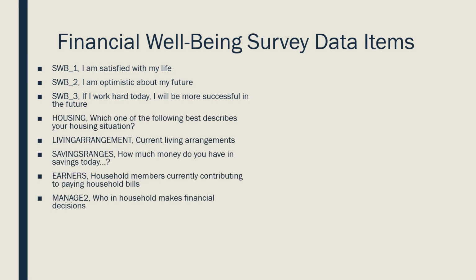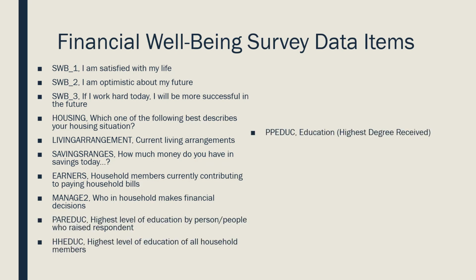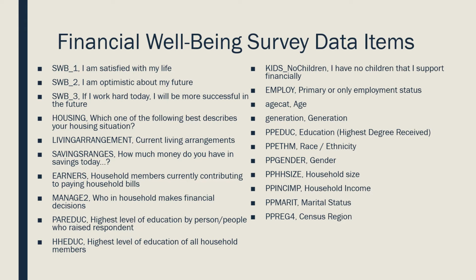Then I looked at some housing and living arrangements, savings information, earners, and who makes financial decisions, education levels, both of respondents' parents, the highest level of education in the household, as well as the highest level of education for this respondent specifically. A ton of demographic information. Are they financially responsible for children? What's their primary employment status, age, generation, race, gender, ethnicity, household size, income, marital status, and census region.